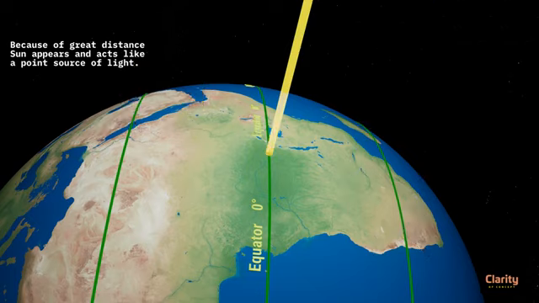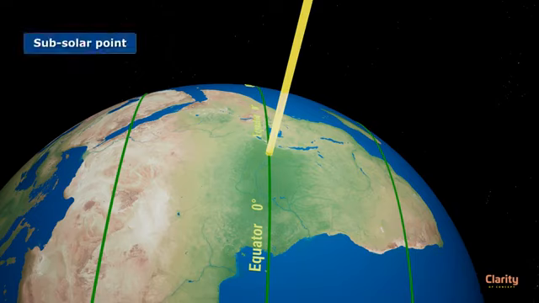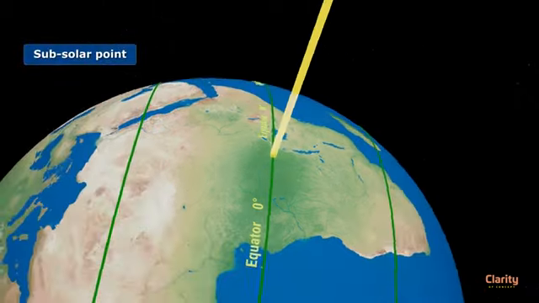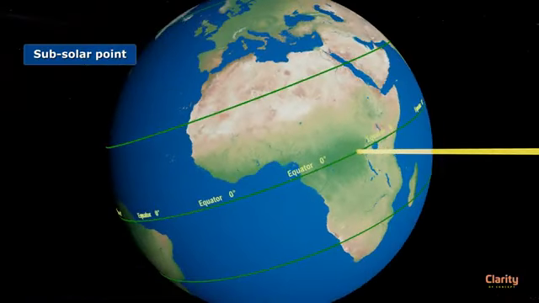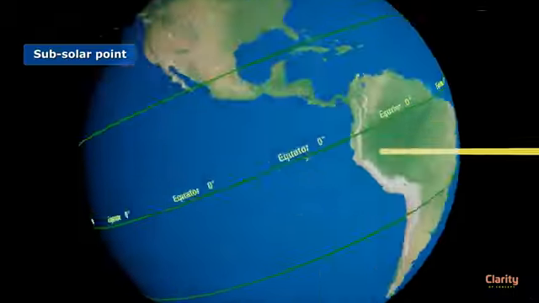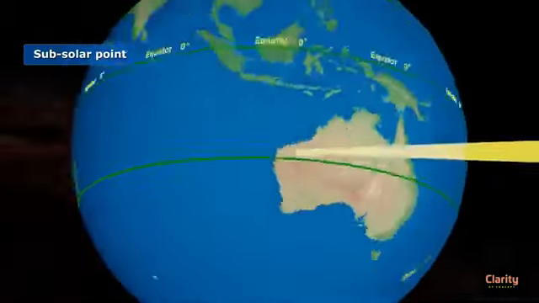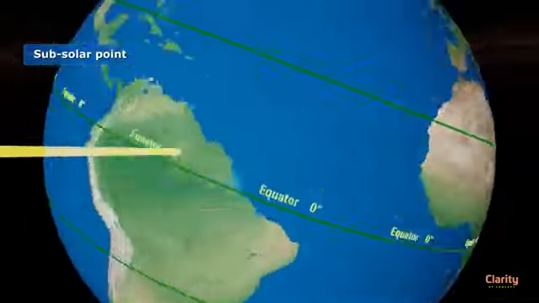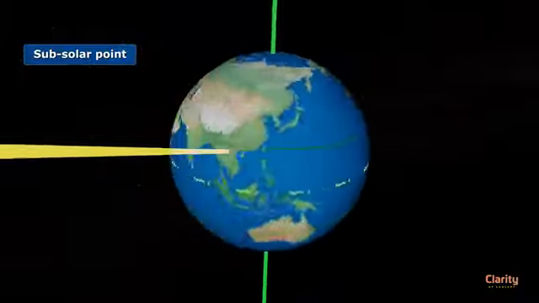Sun appears to be directly overhead from this point. This point on Earth is called the subsolar point, where Sun is directly overhead. Here you can see at this given time, Sun is directly above the equator at 0 degrees. This point continuously changes because of Earth's tilt and its revolution around Sun.